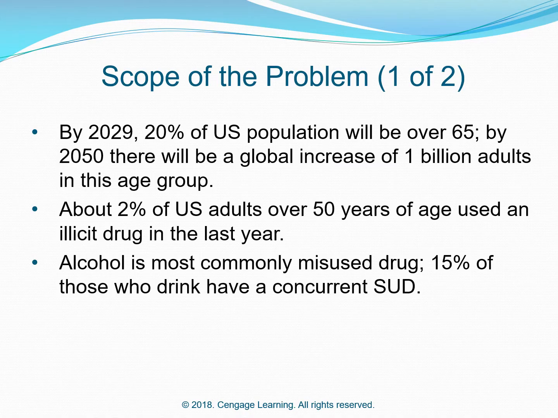Scope of the problem. By 2029, 20% of the U.S. population will be over 65. By 2050, there will be a global increase of 1 billion adults in this age group. About 2% of U.S. adults over 50 years of age used an illicit drug in the last year. Alcohol is the most commonly misused drug. 15% of those who drink have a concurrent SUD.